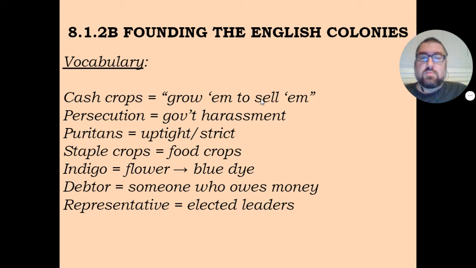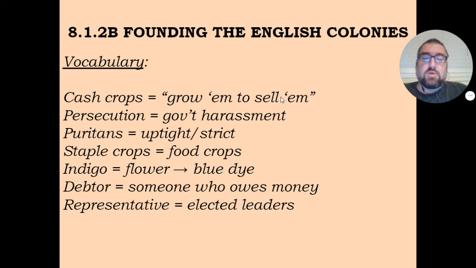Puritans were a religious group that, among other things, were known for being uptight and strict. We'll go into this some more in depth later on, but essentially they thought that if you did anything for yourself, it's a sin. So if you style your hair some way, that's being selfish, that's being sinful. If you wear bright colors, that's being selfish, that's being sinful. So Puritans were known for being uptight and strict.